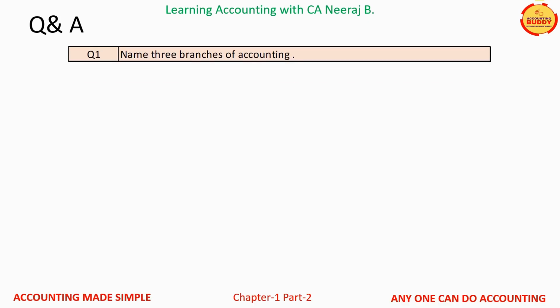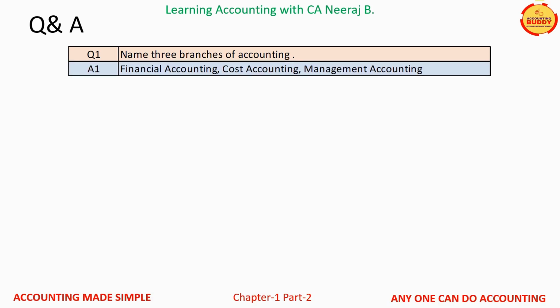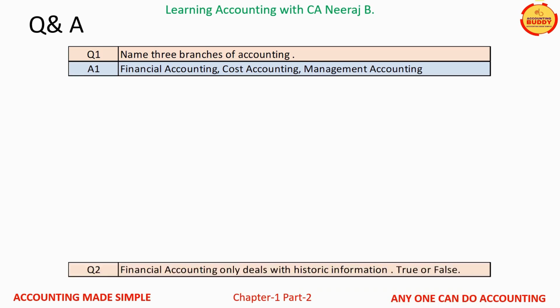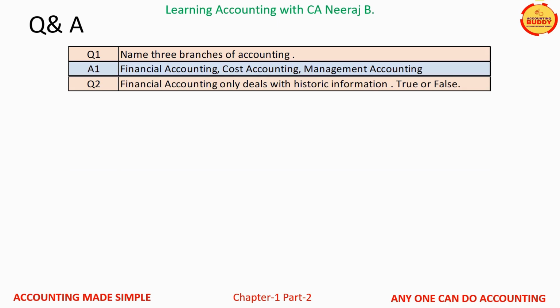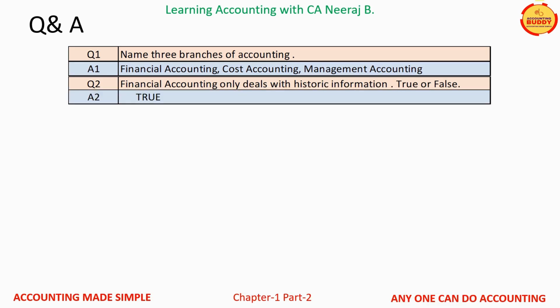Question number 1, name 3 branches of accounting. Answer is financial accounting, cost accounting and management accounting. Question number 2, financial accounting only deals with historical information. True or false? This statement is absolutely true. Financial accounting only records the transactions and the events related to the business which have already happened.